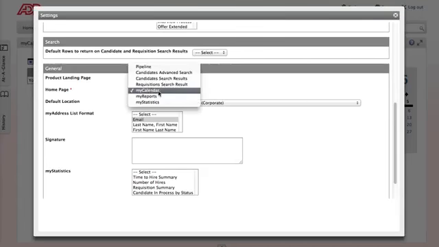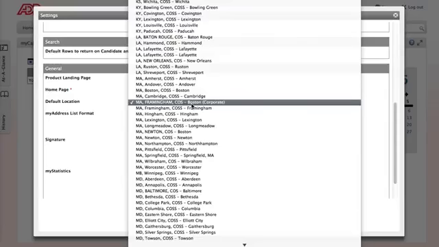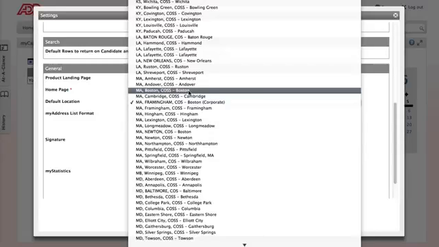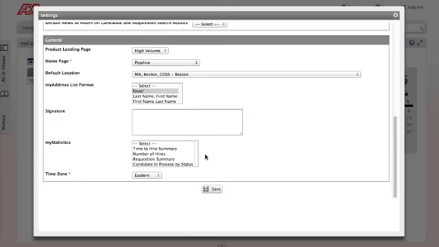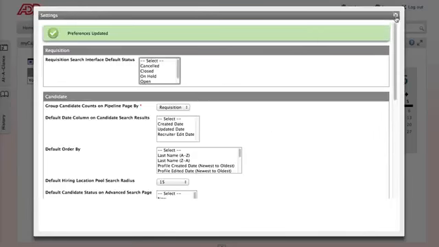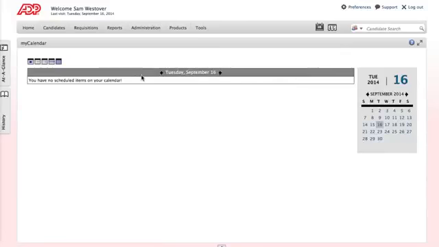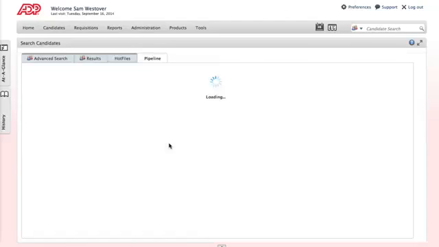The home page you can play around with, but I suggest starting with Pipeline. And then your default location. So in this case, let's try Boston. And then you can hit Save down at the bottom, and then close that window. If you just set your preferences, it may or may not take you right away to your home page, but you can click Home in the upper left-hand corner, and it'll always take you to the right place.